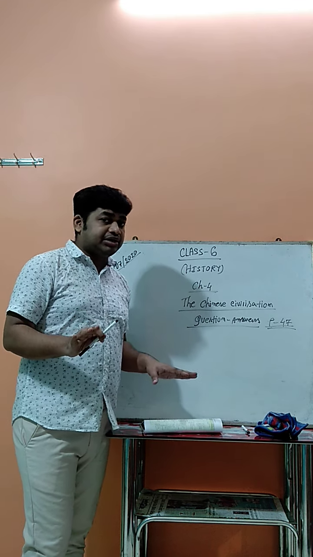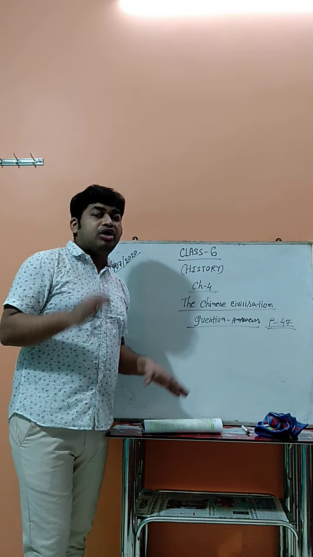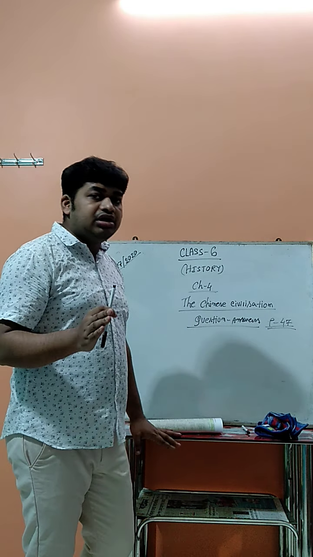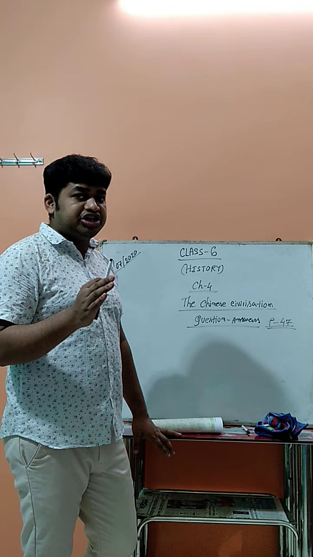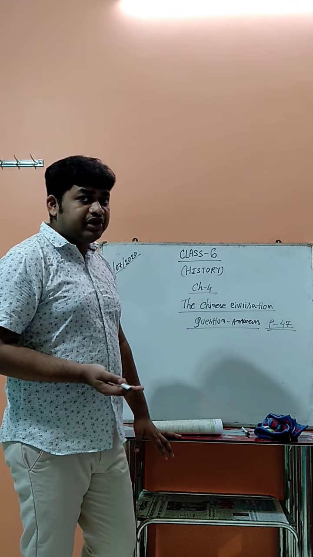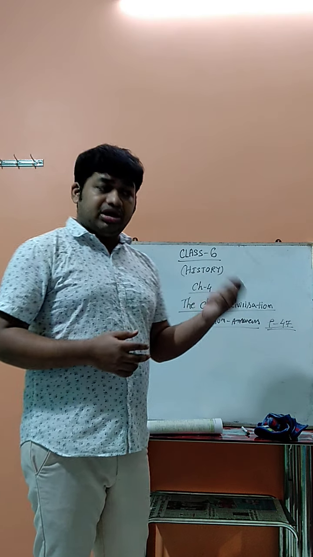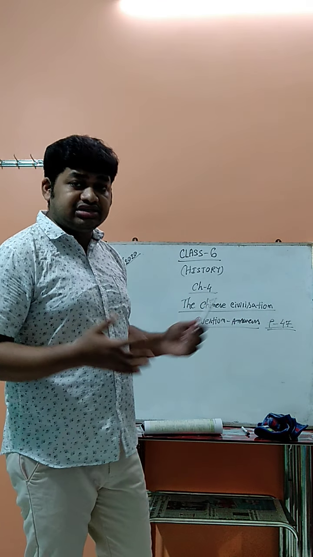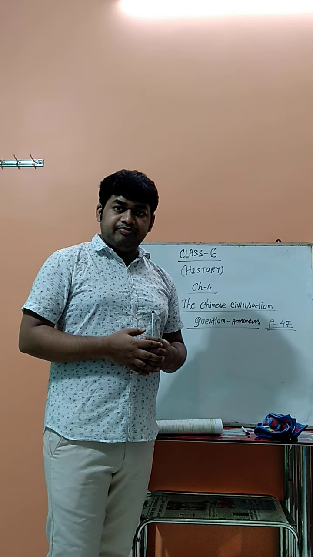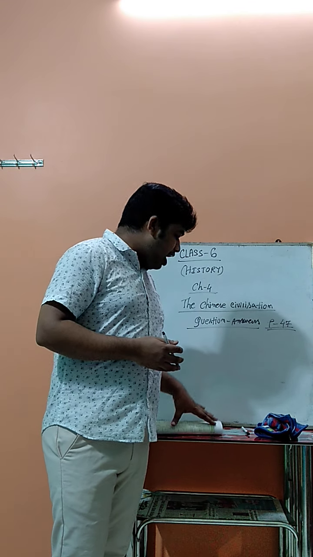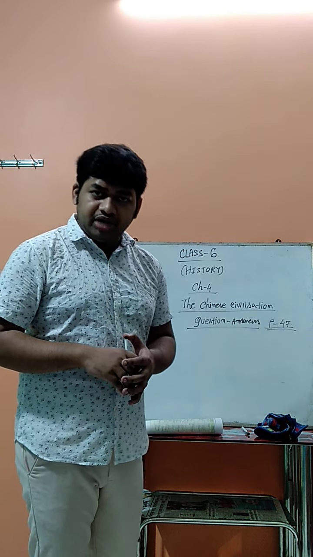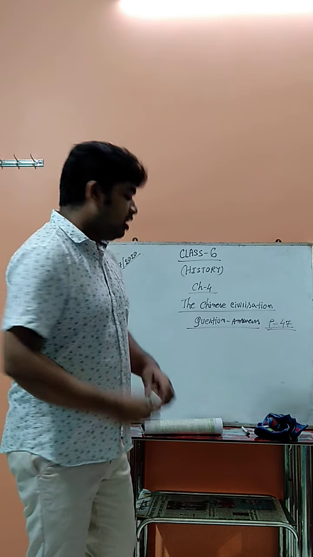I am not telling you any particular three. Whichever three points you want to learn, you have to learn them as differences. So if in the exam a differentiation question comes, then write the difference between the Mesopotamian and Egyptian civilizations or the Egyptian and Chinese civilizations, so you can easily prepare for writing. So you have to learn any three points from this question. Okay, I hope I am clear to you.